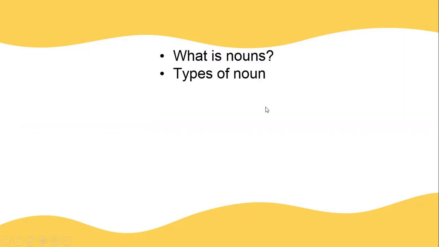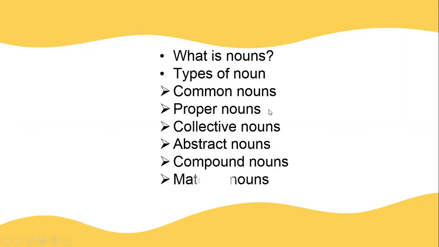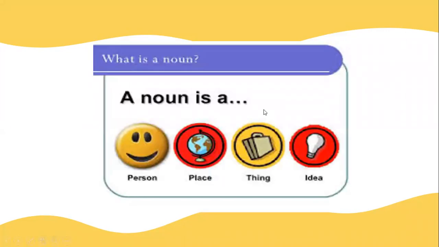In this video, I'm going to teach you what is a noun and their types. Okay, noun types. Let's get started. In this video, we are going to see what is a noun and the types of noun: common nouns, proper nouns, collective nouns, abstract nouns, compound nouns, and material nouns.